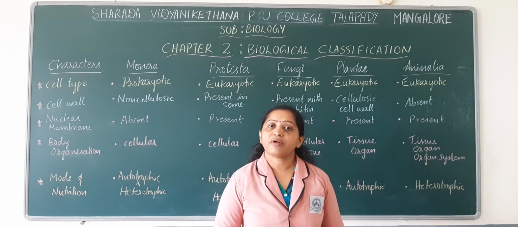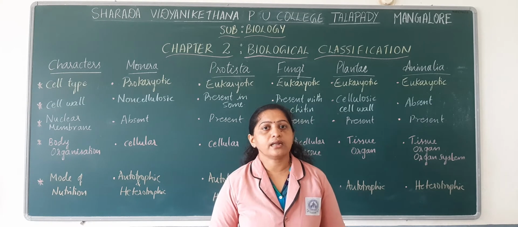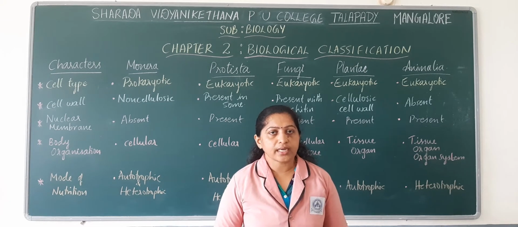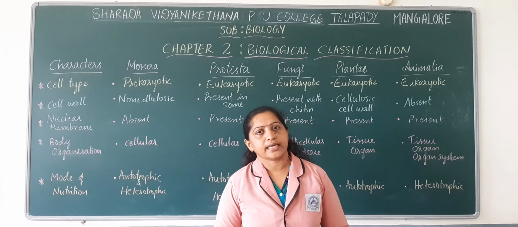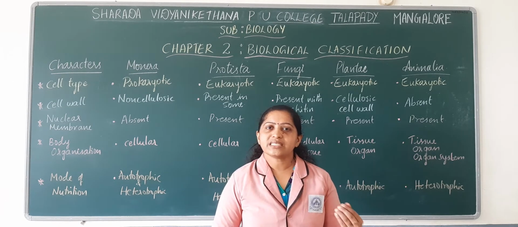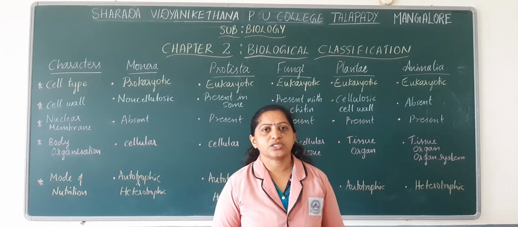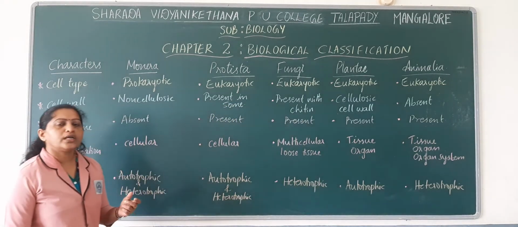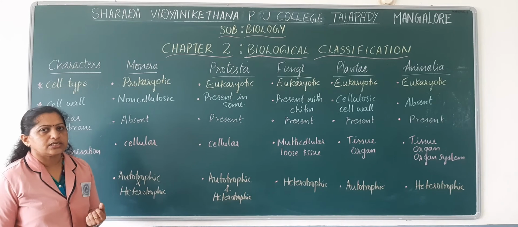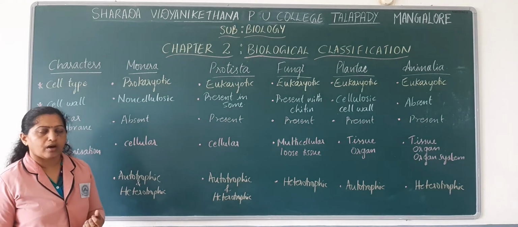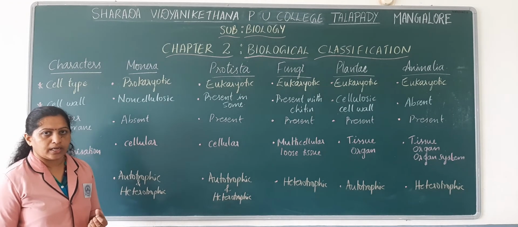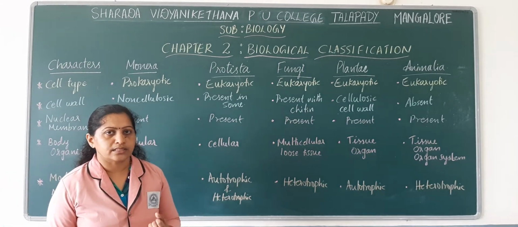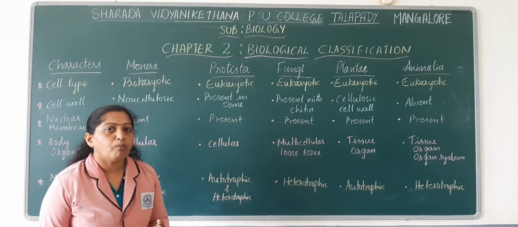As per the 5 kingdom system of classification given by R.H. Whittaker, there are 5 different kingdoms. They are Kingdom Monera, Kingdom Protista, Kingdom Fungi, Kingdom Plantae and Kingdom Animalia. So, we will study some of the basic features of these kingdoms. First, we will note down the basic characteristic features of the members of Kingdom Monera. The members of Kingdom Monera are commonly known as Monerans.